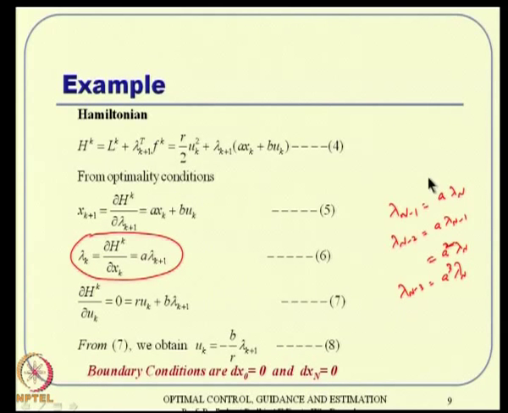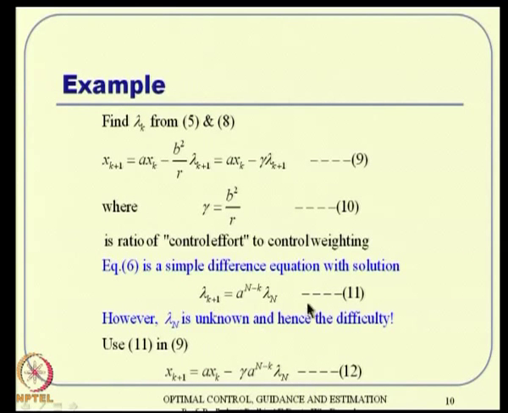You start with this expression, then you can write lambda n minus 1 is nothing but A times lambda n. And lambda n minus 2 is A times lambda n minus 1, but lambda n minus 1 I can substitute it back, which happens to be A square lambda n. Similarly, lambda n minus 3 happens to be A cube lambda n and things like that. So, in general, I can write a solution for lambda k plus 1 like that. But this solution is okay, but the problem here is lambda n is unknown and hence the difficulty. Remember, lambda n is not known to us, otherwise you could have gone ahead to solve it.